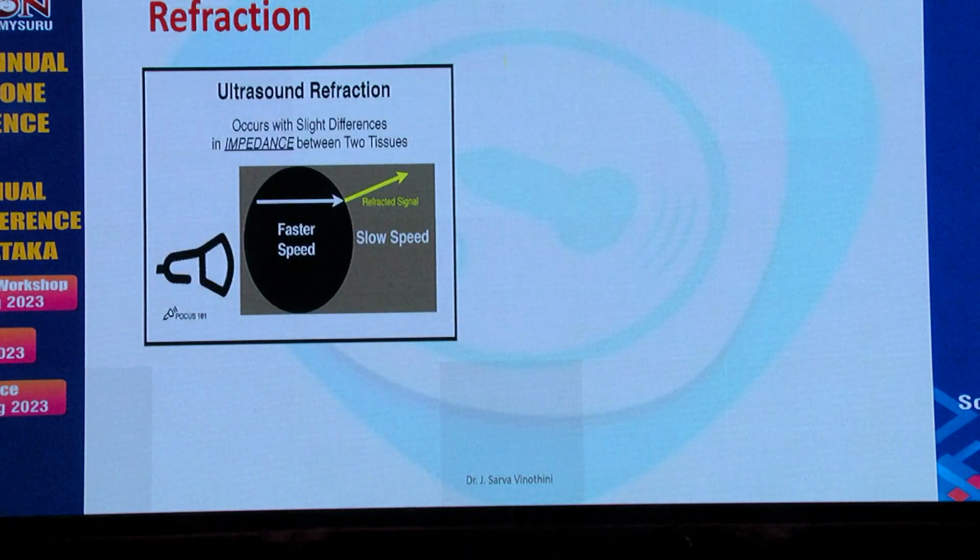What is refraction? It is similar to the reflection that we have spoken about, but here the acoustic impedance difference is not that huge. It is just slight. Because there is a slight difference in the acoustic impedance, the speed of the sound waves gets altered. Because the speed of the sound waves gets altered, the course of the sound wave is also altered. So it gets refracted and changes its direction. This leads to refraction and many other artifacts, which we'll discuss shortly.